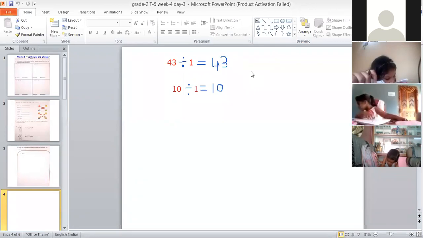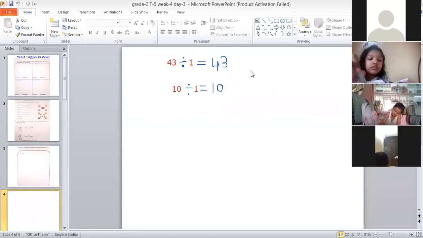Yes, Dhriti Reddy? Ma'am? Yes? We have to write in the notebook. No, these are just examples. No need to write them in the notebook. I'm just explaining. Okay, ma'am.